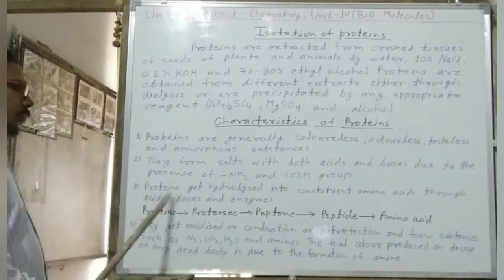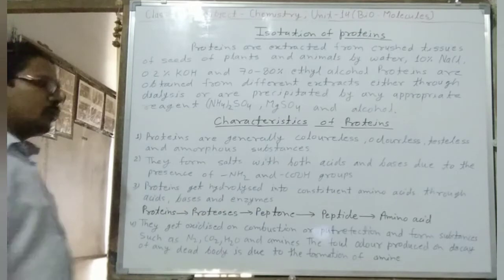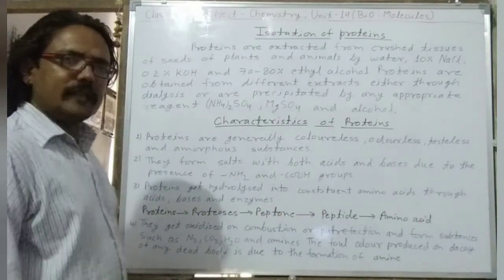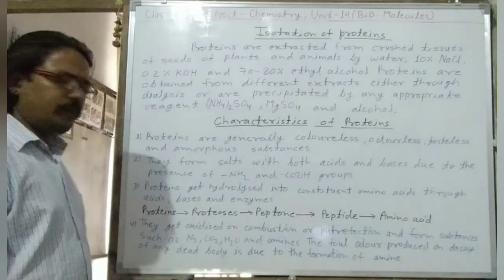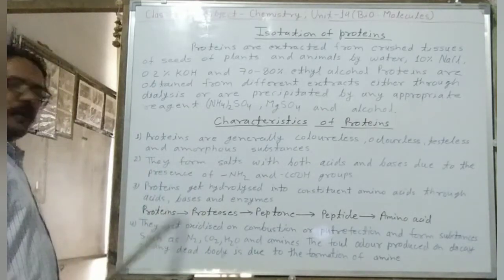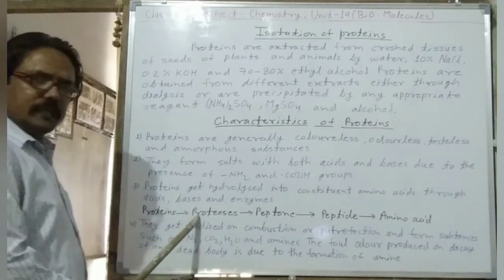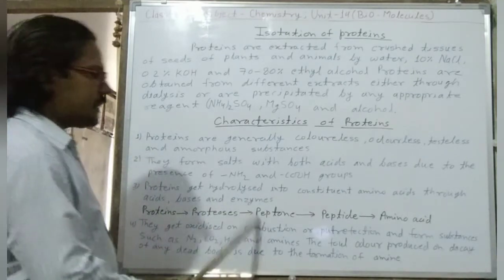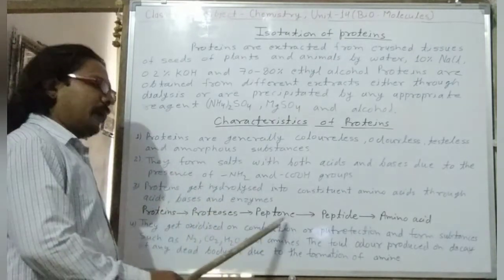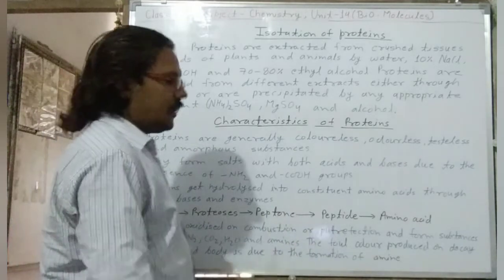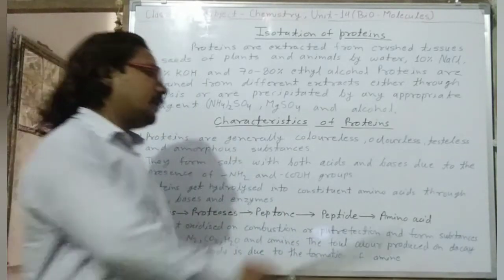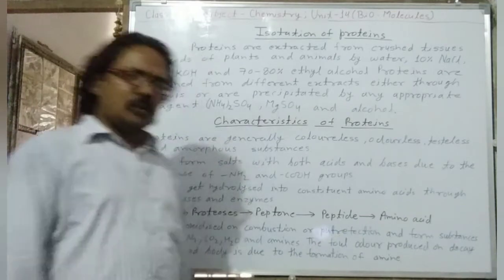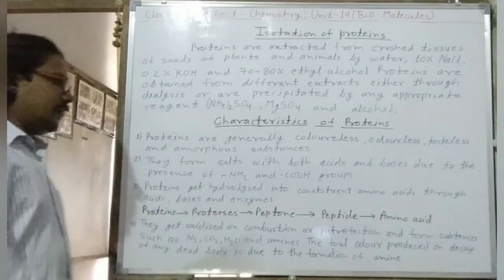Proteins get hydrolyzed into constituent amino acids through acids, bases or enzymes. On hydrolysis, proteins give proteoses, proteoses give peptones, peptones give peptides, and finally peptides on hydrolysis give amino acids.